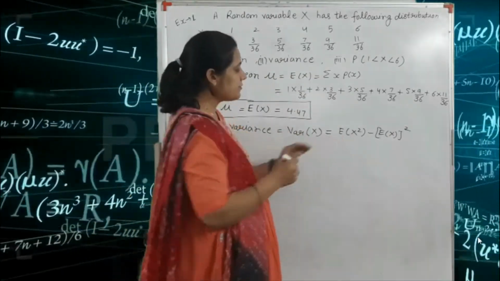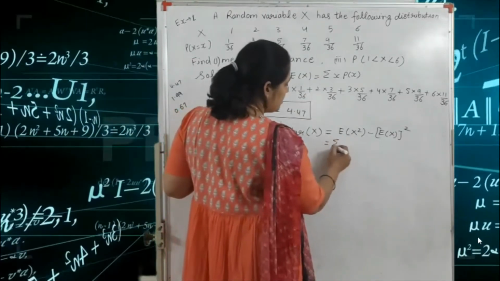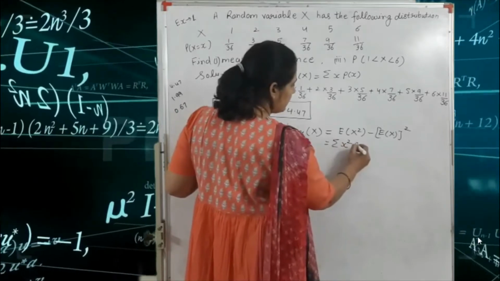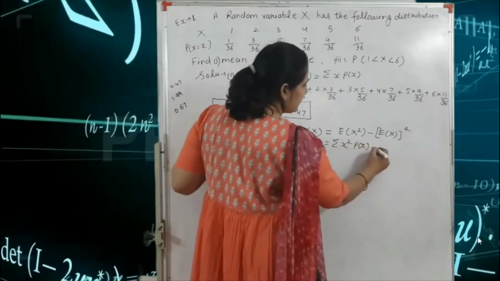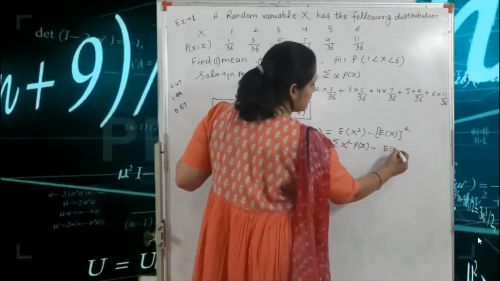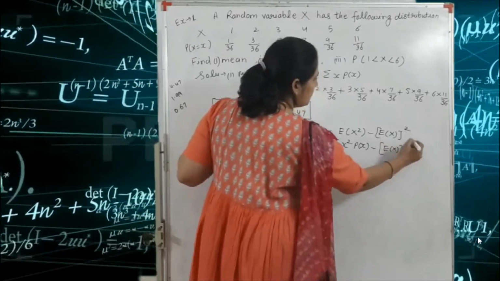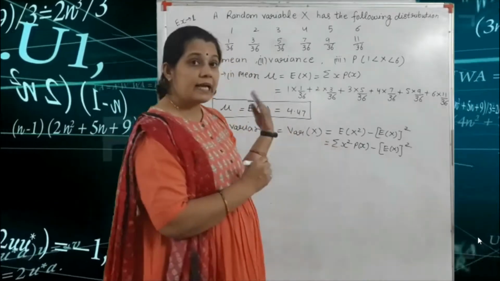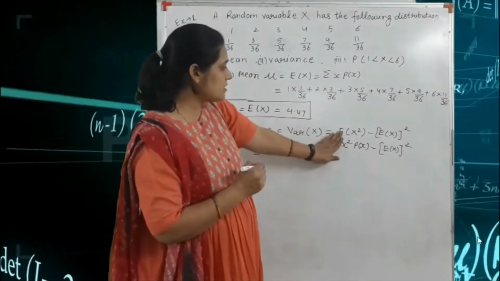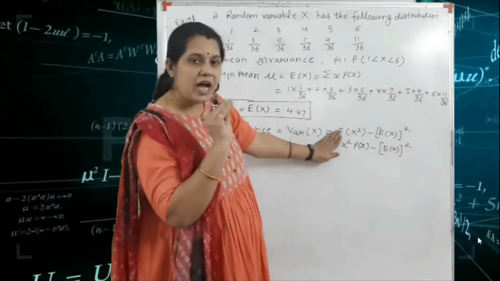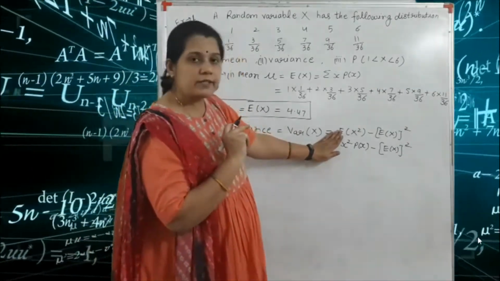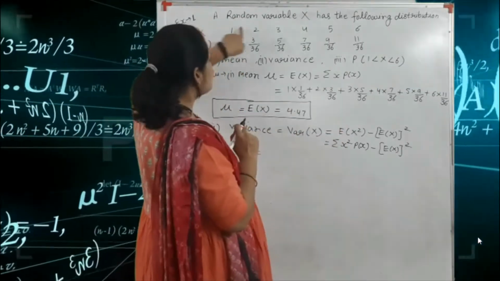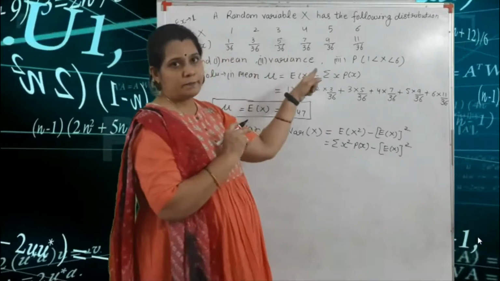But here we find summation x square into p(x), and we write (E(X)) whole square as it is. First we find x square into p(x).